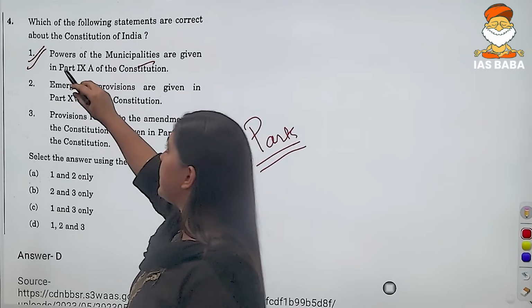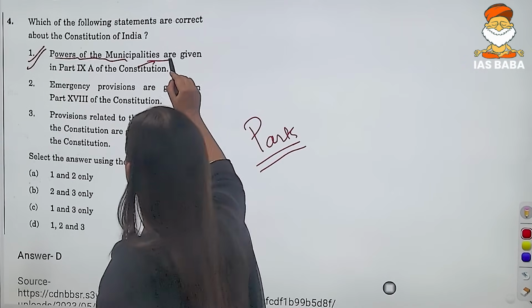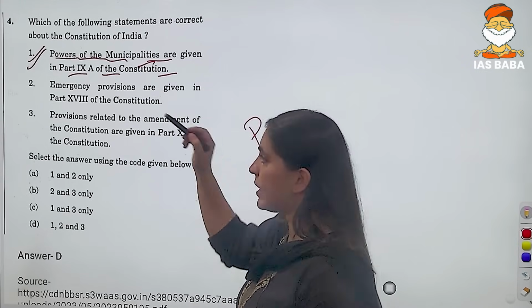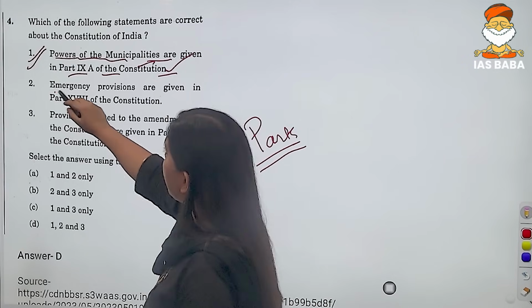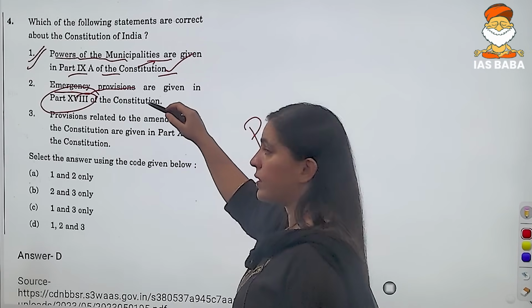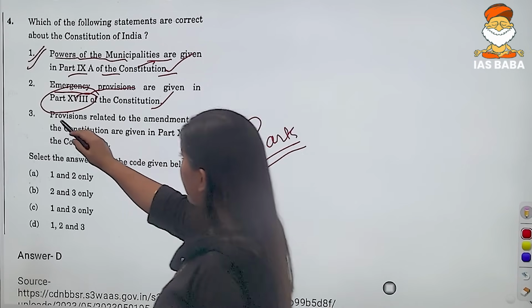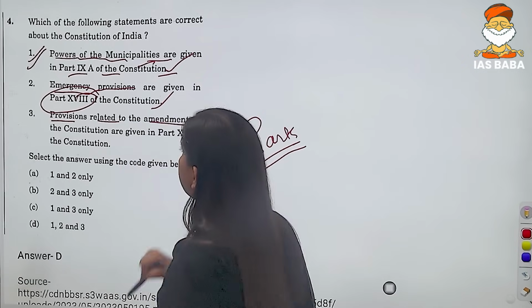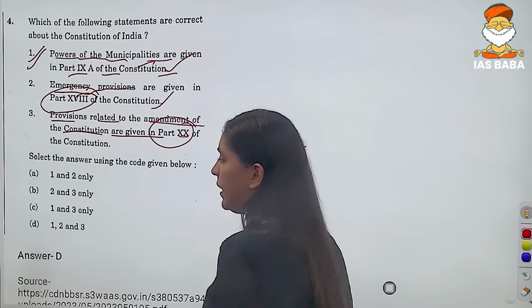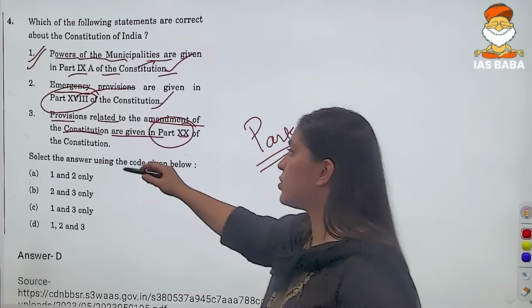The first statement reads: the powers of municipalities are given under Part 9A of the Constitution. This is correct. Emergency provisions are given under Part 18 of the Constitution. This is also correct. Then provisions related to the amendment of the Constitution are given in Part 20. This statement is also correct.